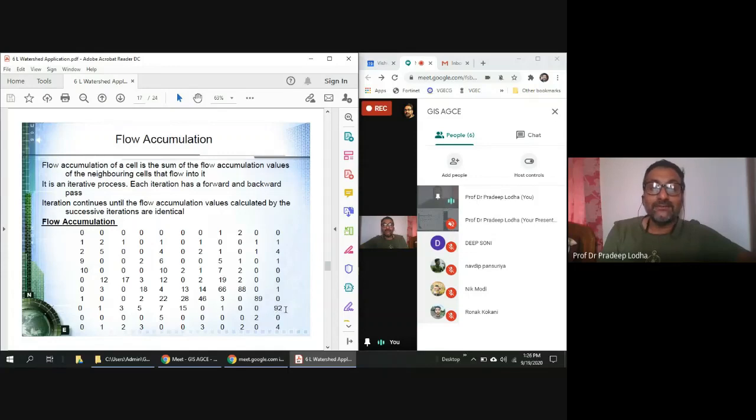If I come down to the last column, this cell gets a contribution of 92 cells. 92 cells means a larger area. Then this cell gets 89, so definitely this cell would contribute. This is getting 92, but till this point 89 are accumulated. Now this is getting a contribution of 88. So this flow got accumulated, but this flow is not contributing. If you see the last column, last row, then 4 is there.